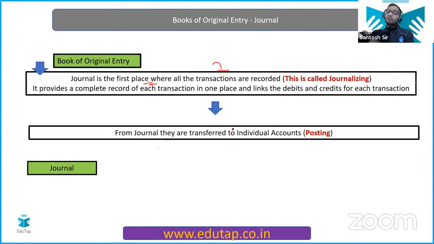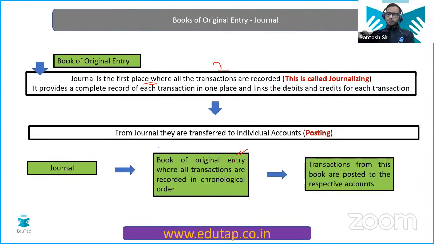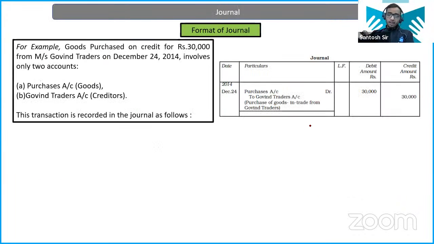Now we will get into the details of the journal first, then we will discuss the ledger part in detail, right? So the journal is the book of original entry. We have talked about this, and these transactions are posted from this book to the respective accounts that we call ledger accounts. Okay.